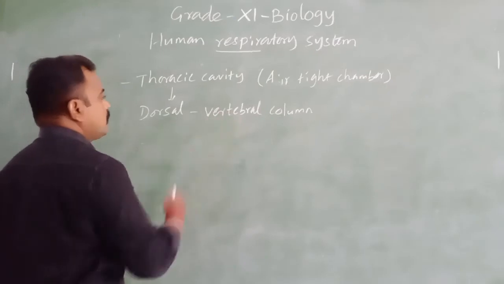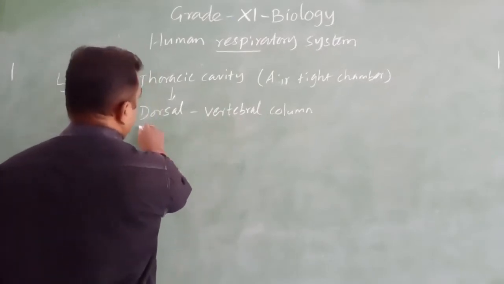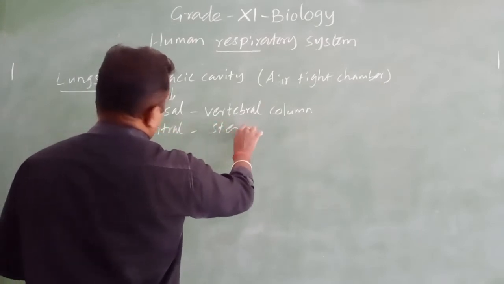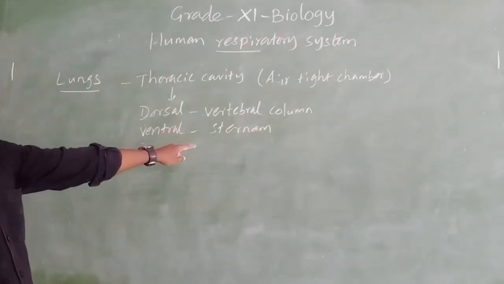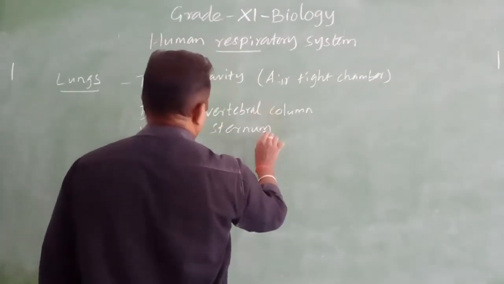The dorsal side is the vertebral column, the backbone. And the ventral side is the sternum.